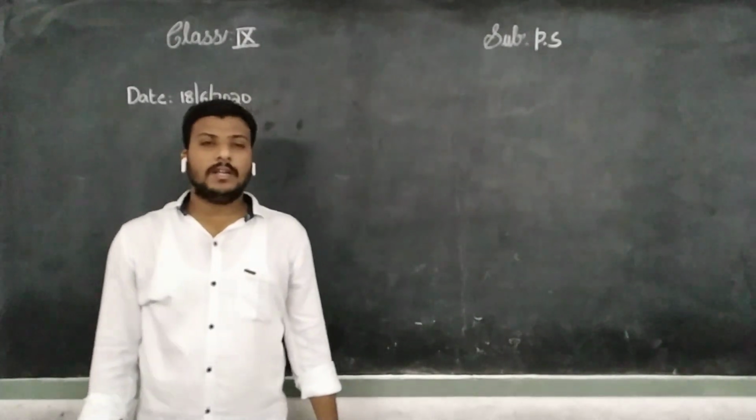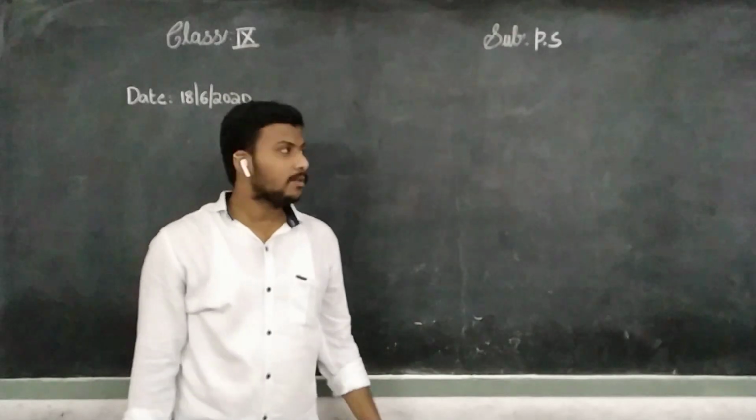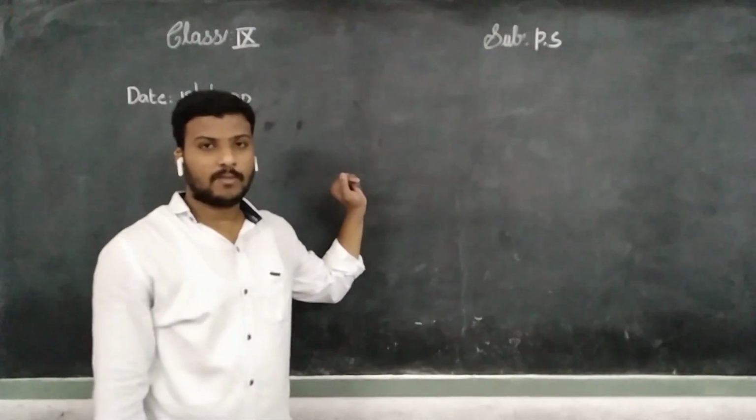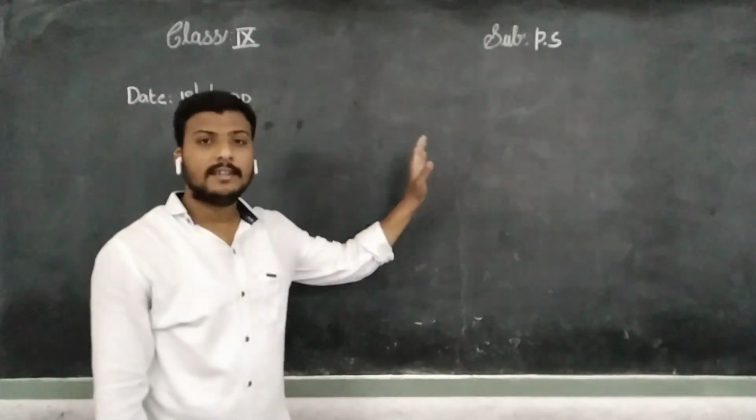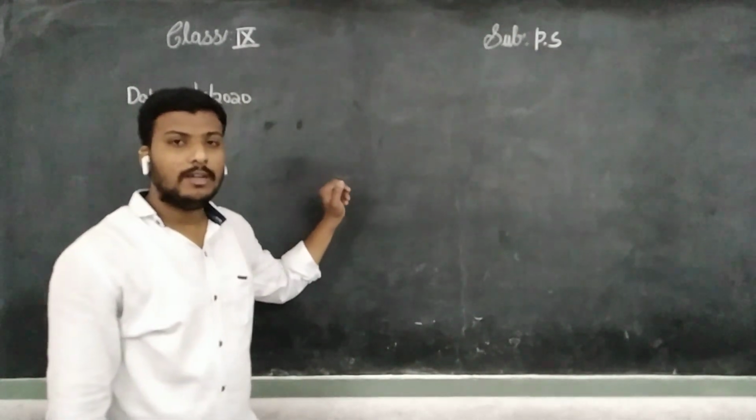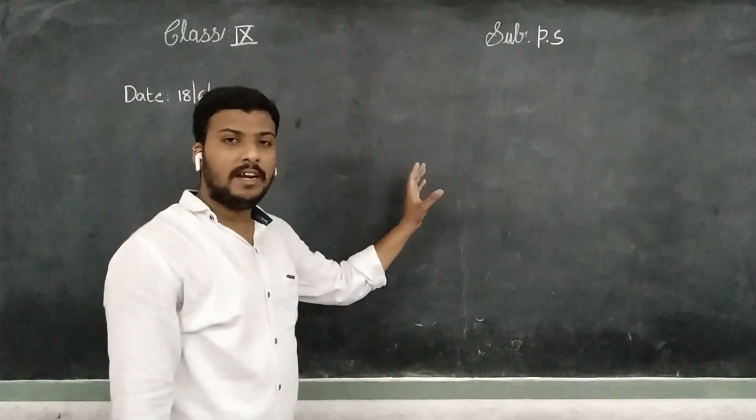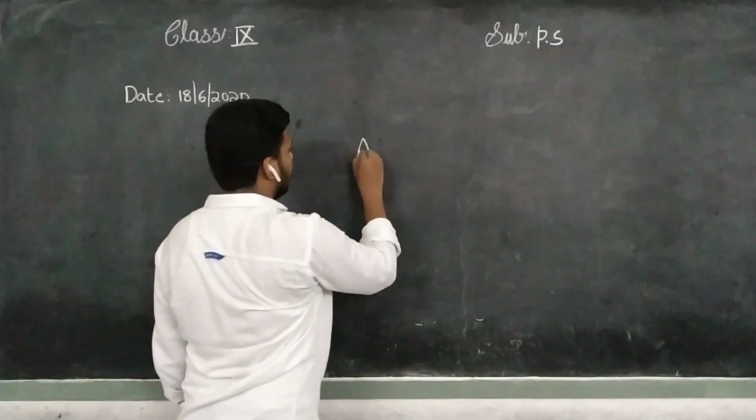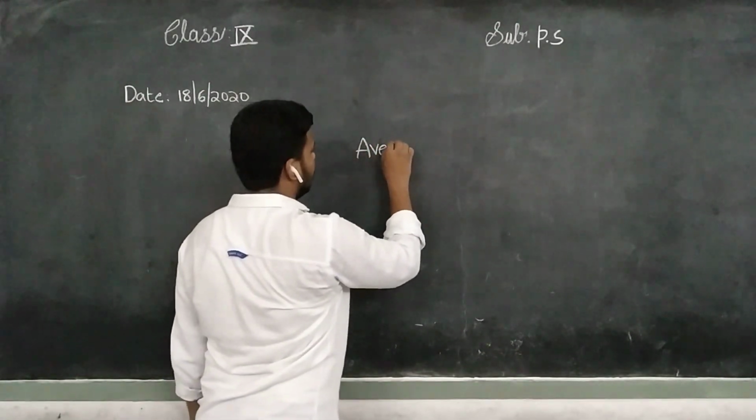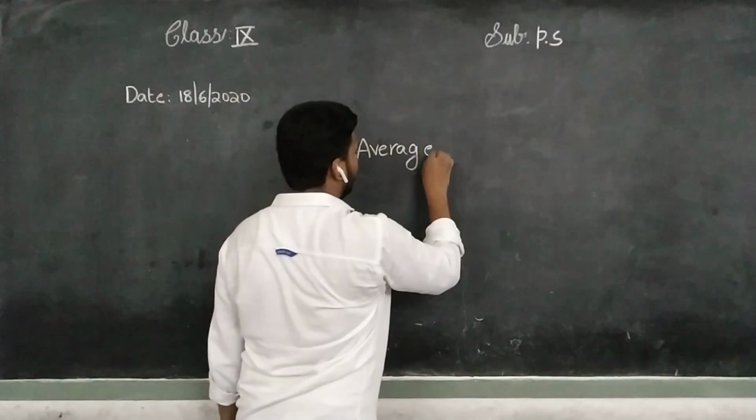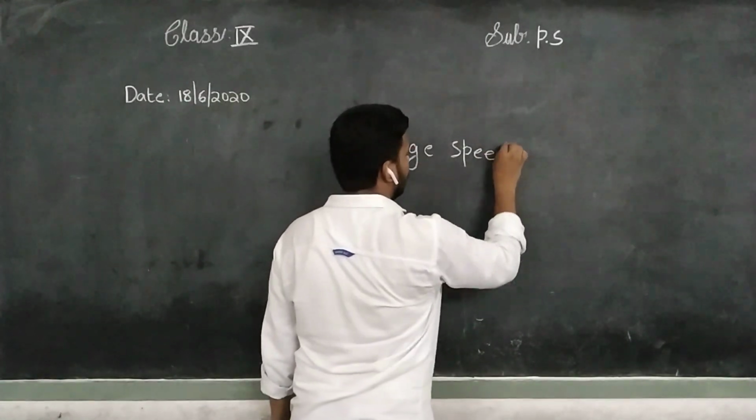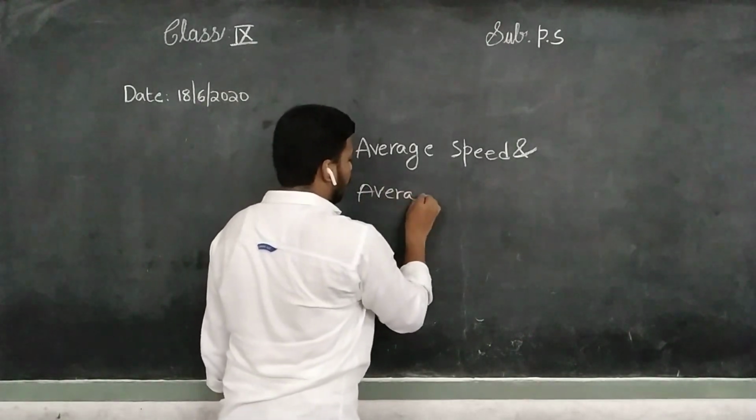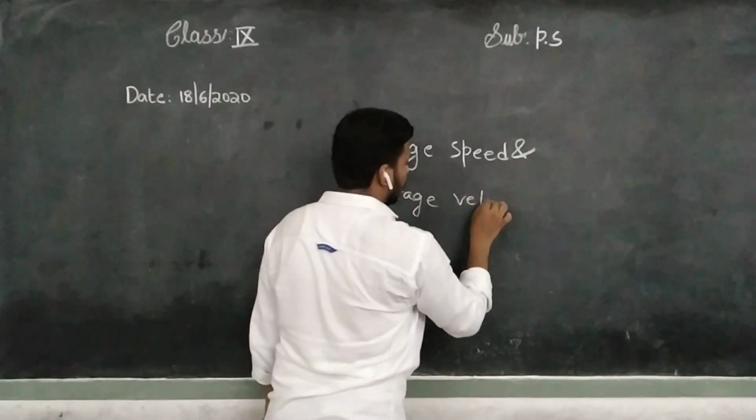Children, in the previous class we have discussed displacement and distance. Right now we will see average speed and average velocity.